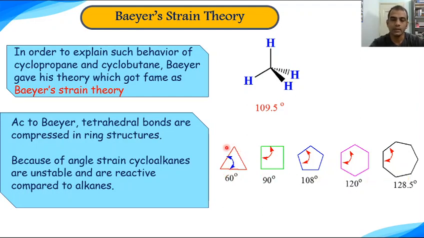In cyclopropane, internal angle is 60 degrees, cyclobutane 90 degrees, cyclopentane 108, cyclohexane 120 and cycloheptane 128.5 and so on for higher cycloalkanes. If you look at these internal angles in cycloalkanes, they deviate from the normal bond angle of carbon in open chain compounds, which is 109.5 degrees, and thus these molecules may differ in their stability and reactivity according to Bayer.